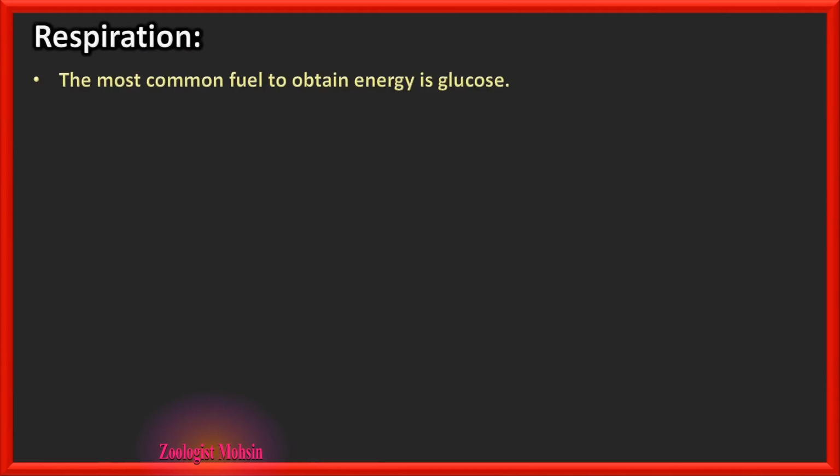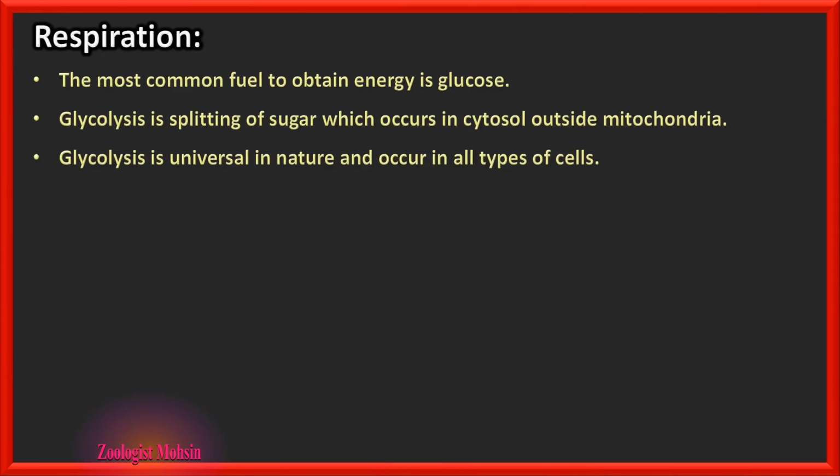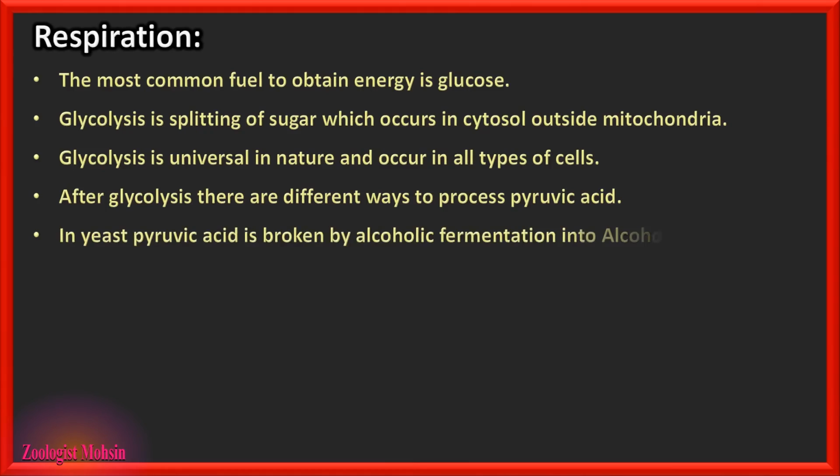Respiration. The most common fuel to obtain energy is glucose. Glycolysis is the splitting of sugar, which occurs in the cytosol outside mitochondria. Glycolysis is universal in nature and occurs in all types of cells. After glycolysis, there are different ways to process pyruvic acid. So on the basis of these ways of processing pyruvic acid, respiration is divided into aerobic and anaerobic, or fermentation, such as alcoholic fermentation, lactic acid fermentation, etc.